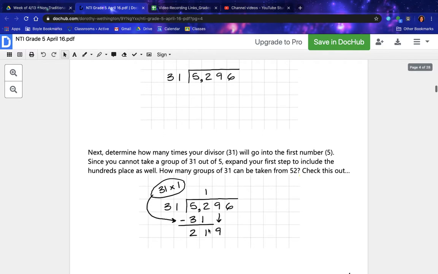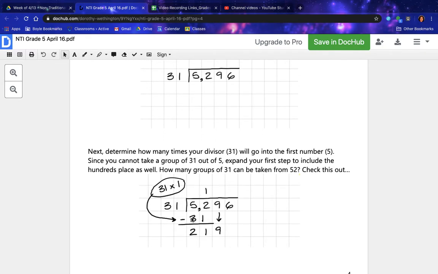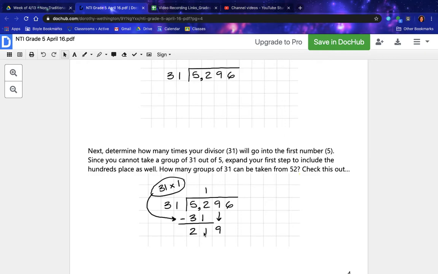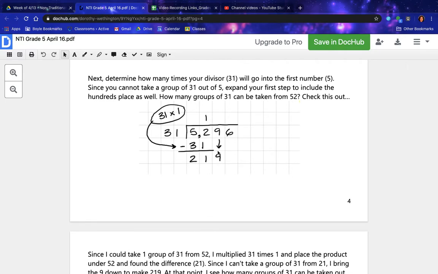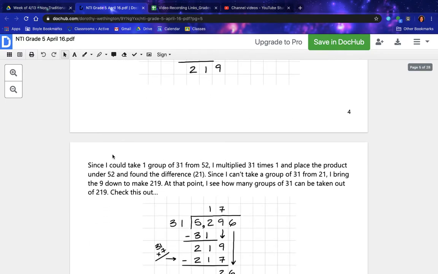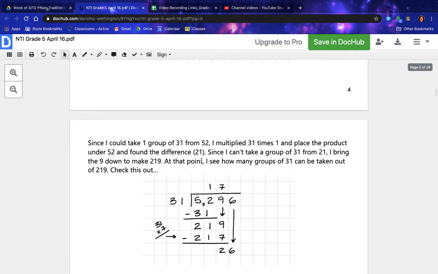Check this out. 31 times 1 is 31, with the remainder of 21. Bring down your 9. Since I could take one group of 31 from 52, I multiplied 31 times 1 and placed the product under 52 and found the difference, 21. Since I can't take a group of 31 from 21, I bring the 9 down to make 219. At that point, I see how many groups of 31 can be taken out of 219.